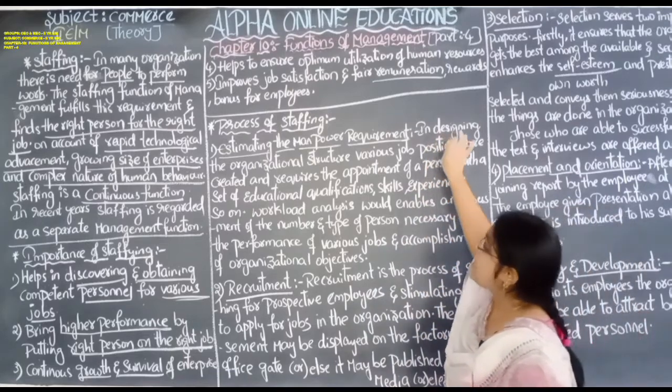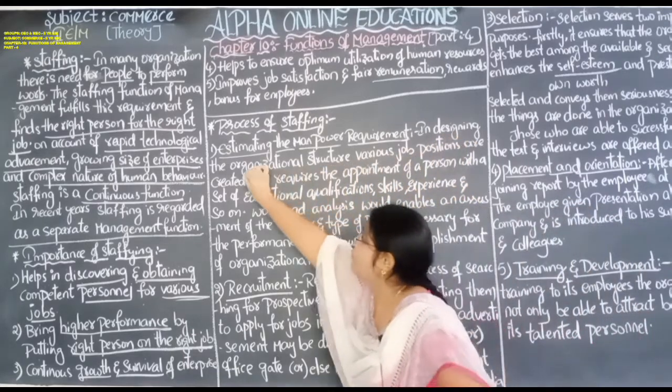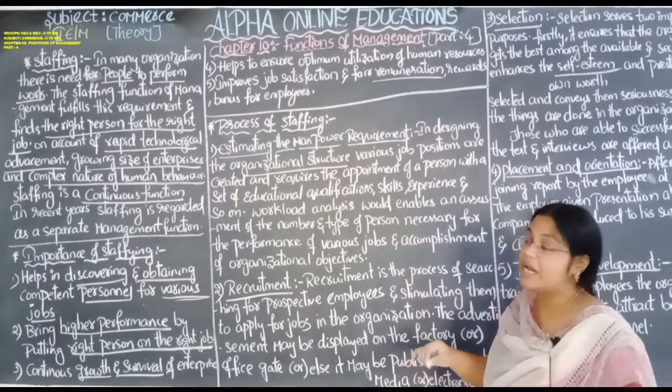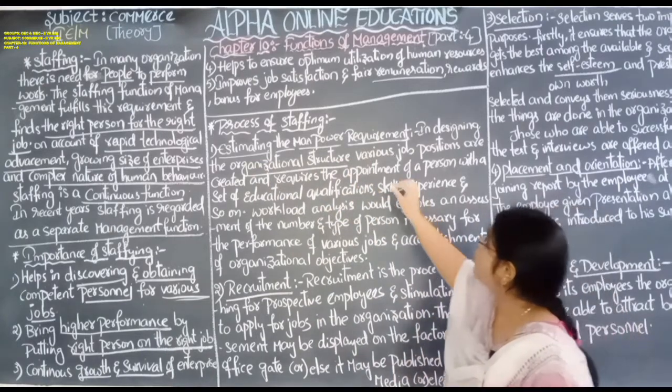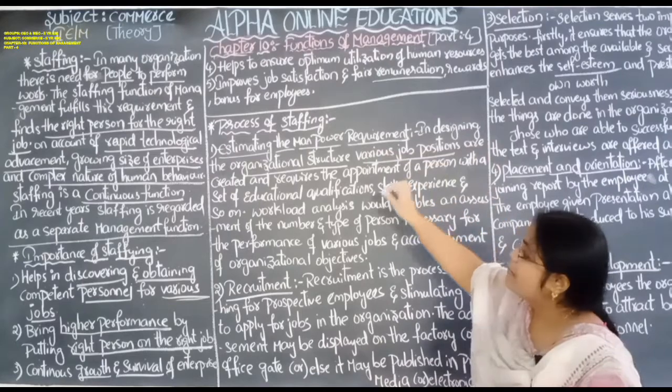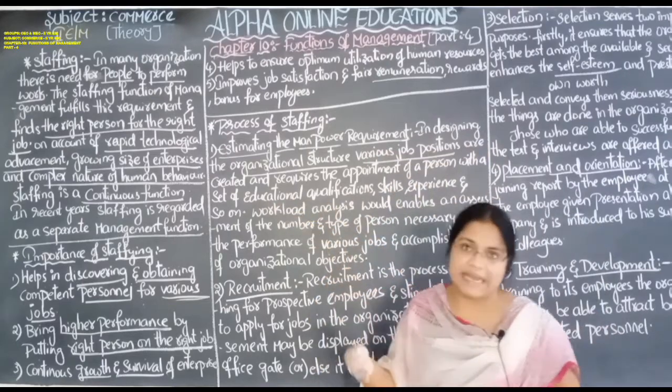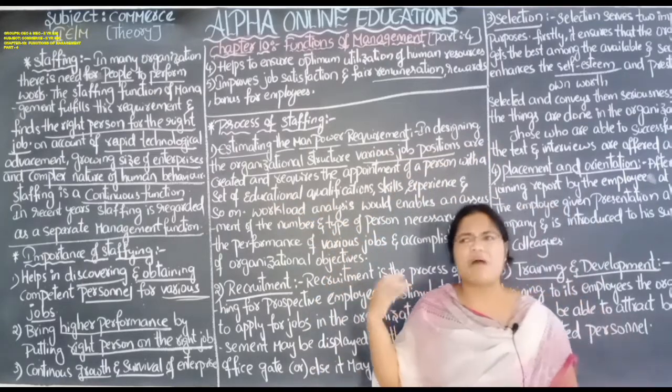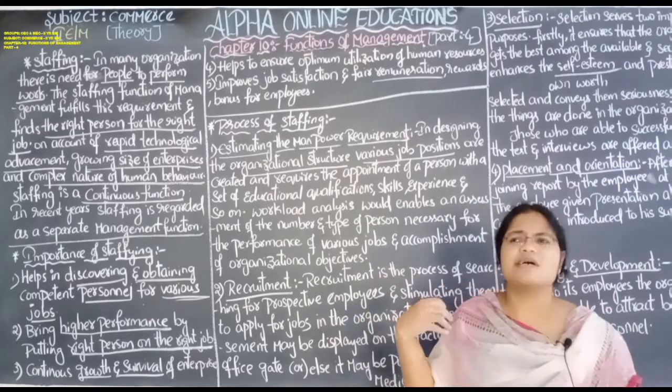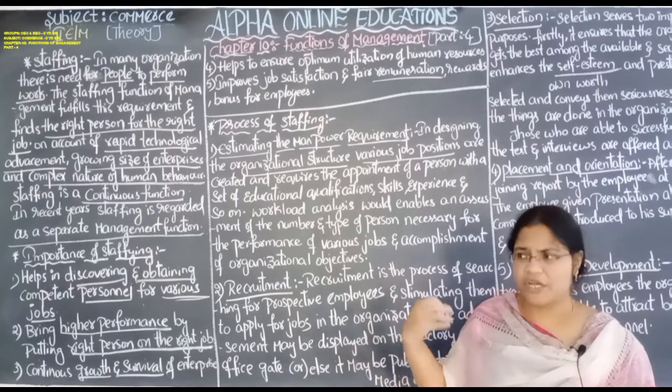Okay, while designing the organization structure, various job positions are created. Various jobs are created: marketing, finance, management, sales, production section.